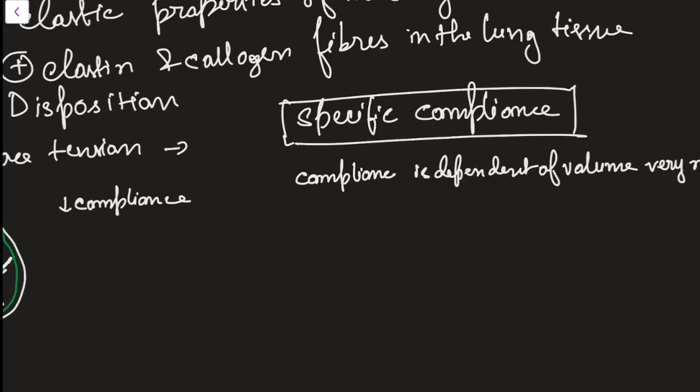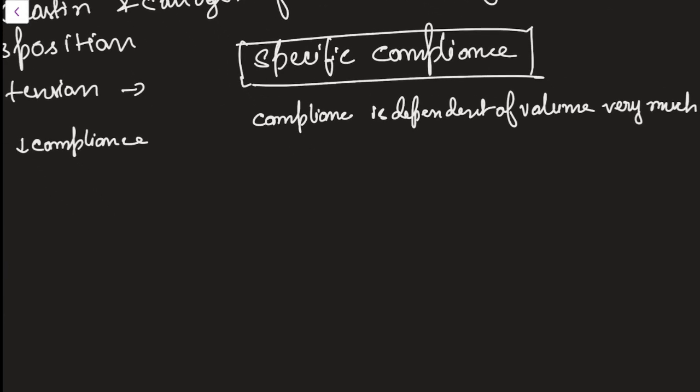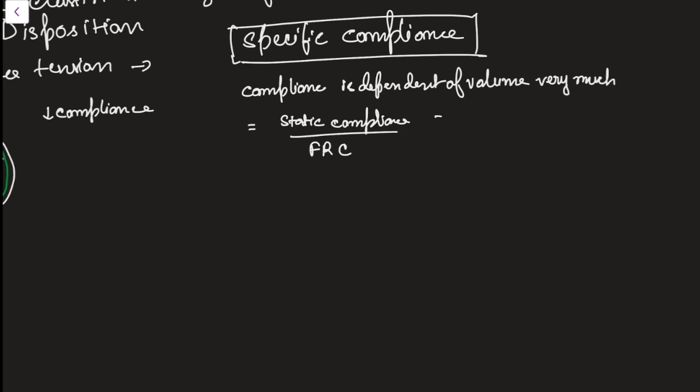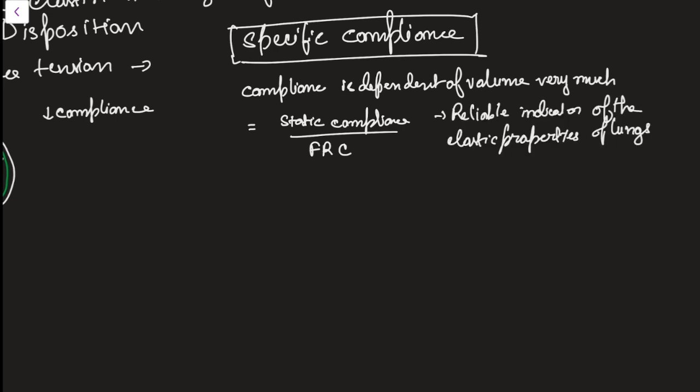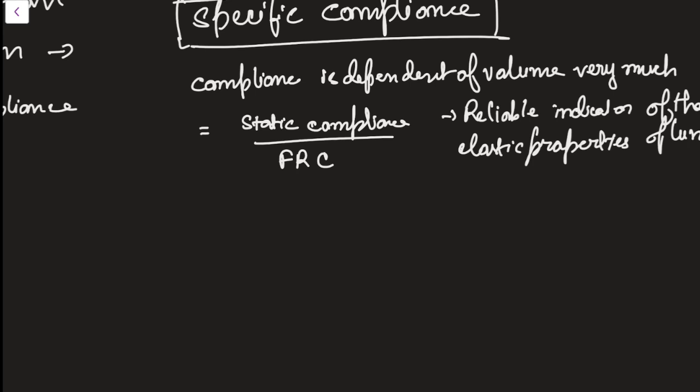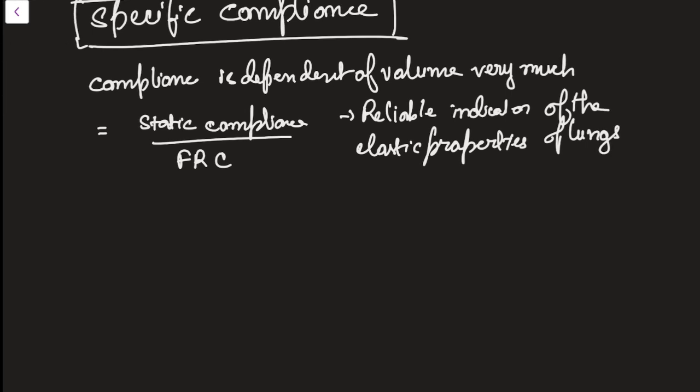What is specific compliance? Specific compliance is normal static compliance divided by FRC. What is FRC? Functional residual capacity. There are many advantages over it. It is a more reliable indicator of the elastic properties. Whereas normally the static compliance only is very much dependent on the volume, here it is nearly independent of the volume. It is solely dependent on the elastic properties of the lung.